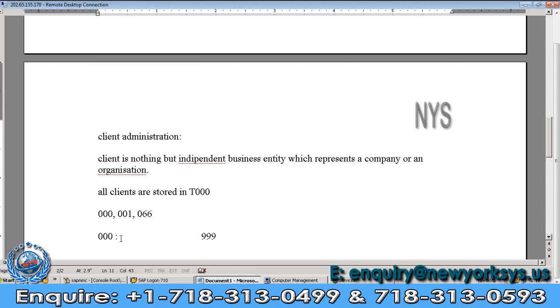All patches and all notes are applied only on the 000 client. Without the 000 client, any other client, whether a default client or a customizing client, we cannot apply them in. But I am facing the problem in the 999 client, and I am applying the patch in the 000 client. Can I solve that problem?